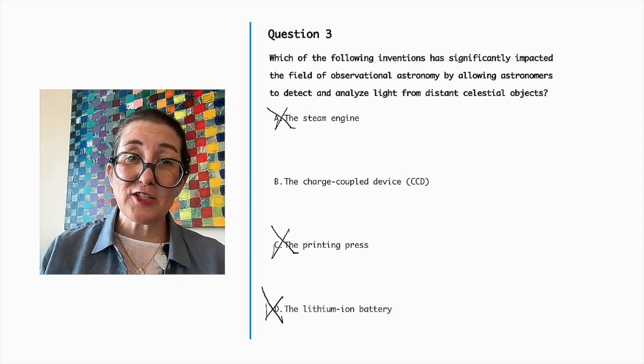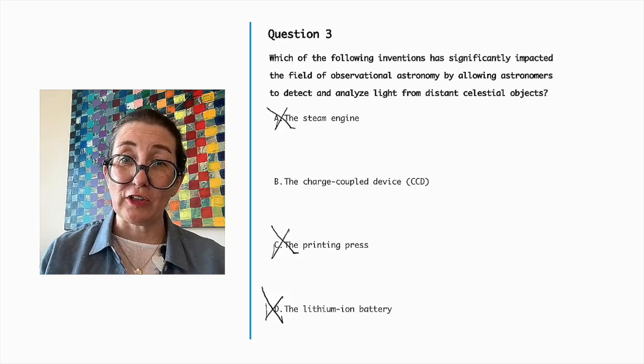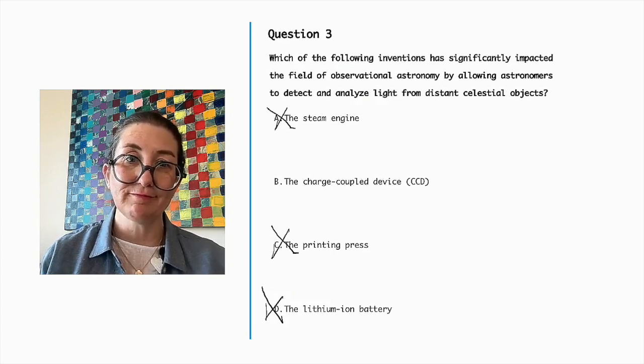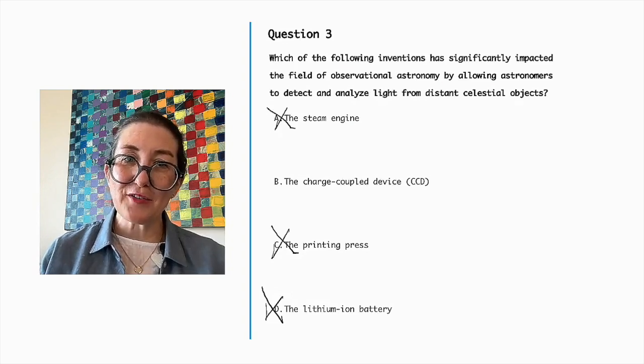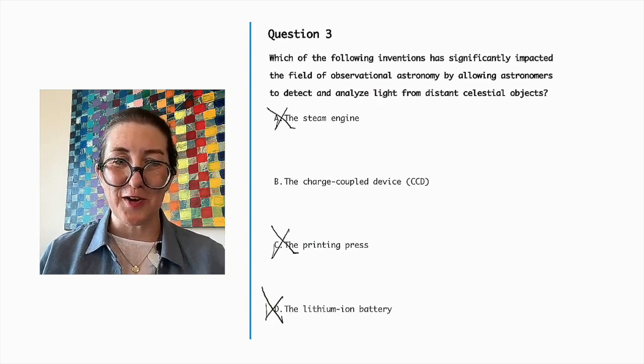While the steam engine was crucial in the Industrial Revolution, it has no impact on observational astronomy. The printing press revolutionized the distribution of knowledge, but is completely unrelated to detecting or analyzing light from celestial objects. The lithium-ion battery is essential for powering devices, but doesn't directly affect observational astronomy.